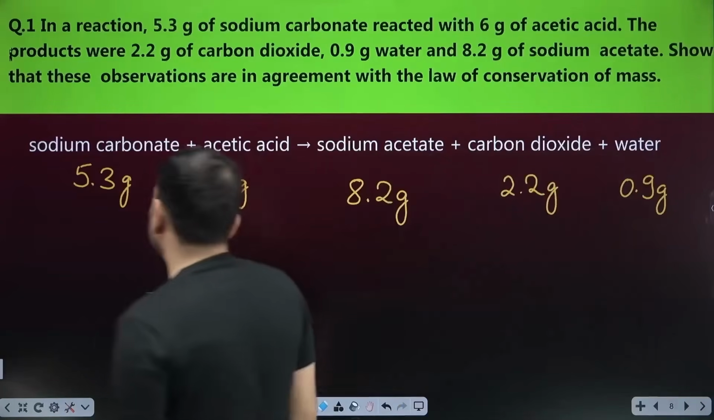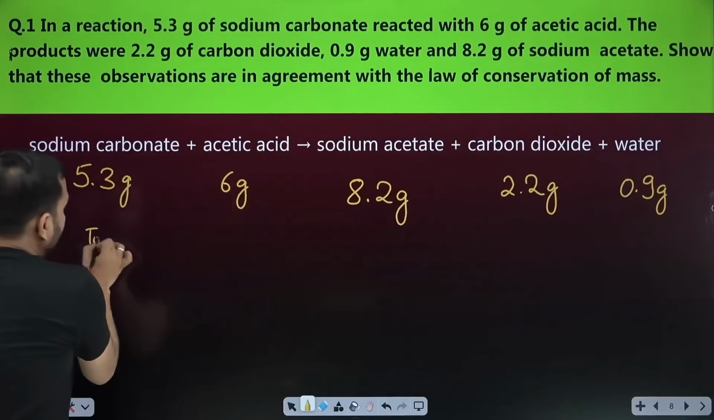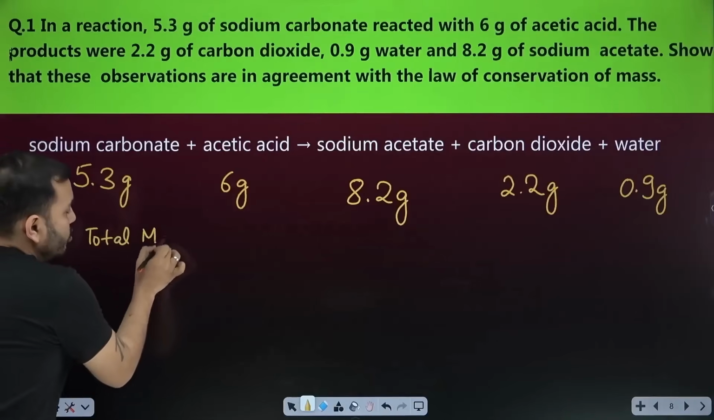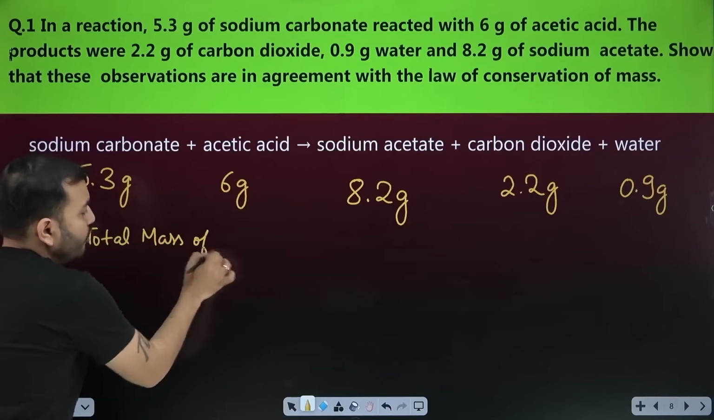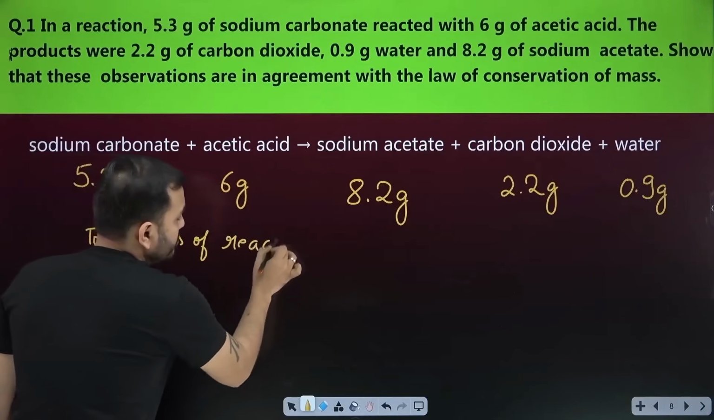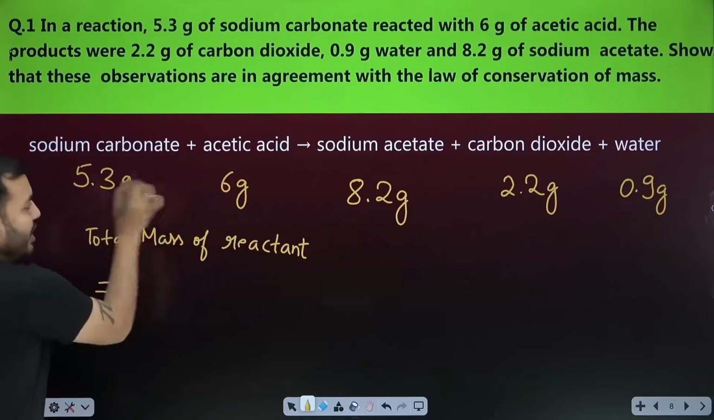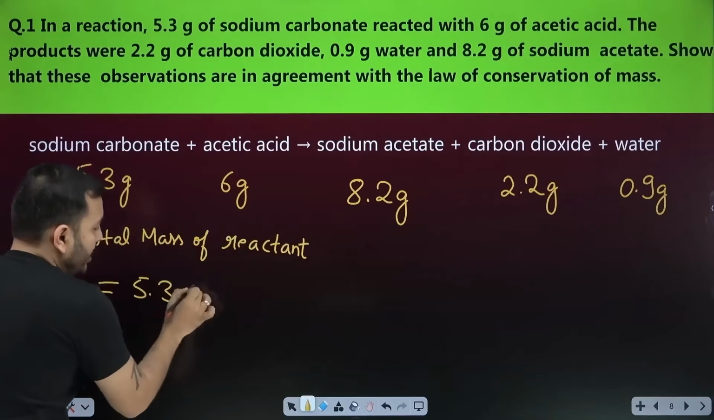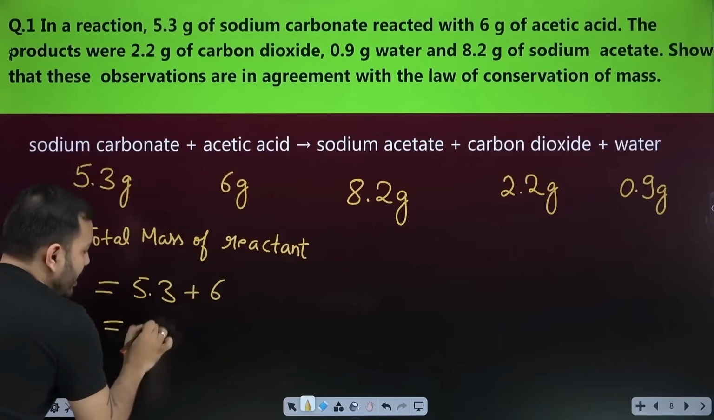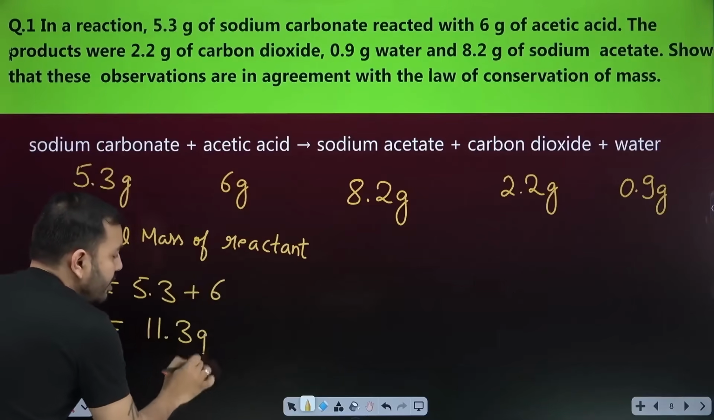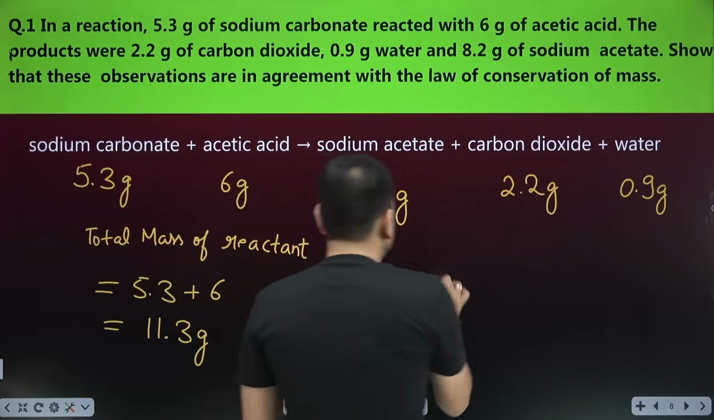So bhai, let's check what? Total mass of reactant. How much is the total mass of reactant? 5.3 plus 6. How much is it? 5, 6, 11. 11.3 gram. And let's calculate the total mass of product.